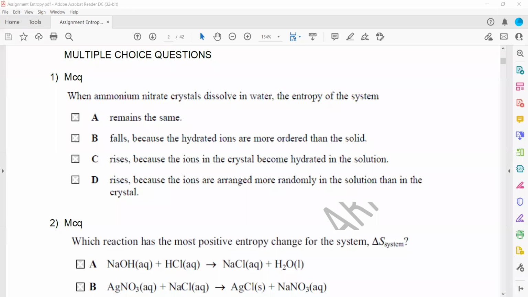So dissolving is an endothermic reaction. The total entropy, first thing, it cannot remain the same. Why can it not remain the same? Because ammonium nitrate crystals are there and dissolve in water. The entropy of the system involves the reactant particles, the reactant molecules. So for this one, D should be the right answer.